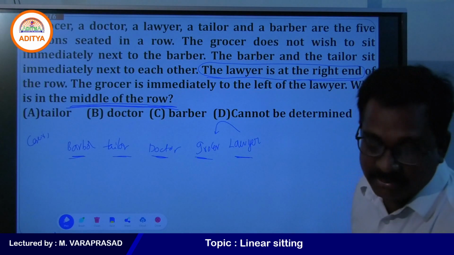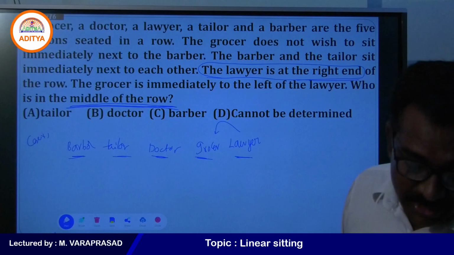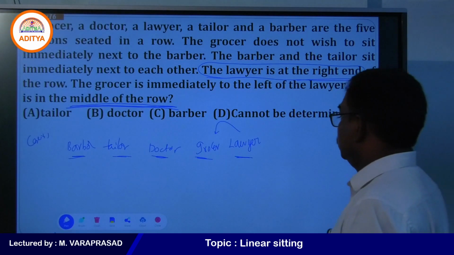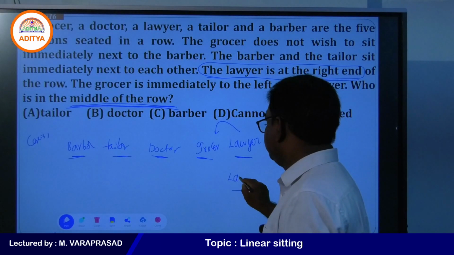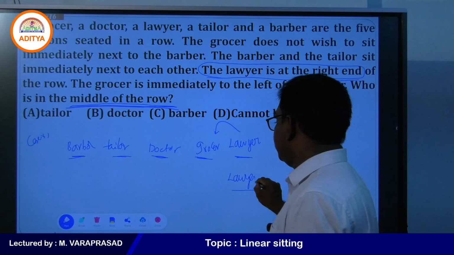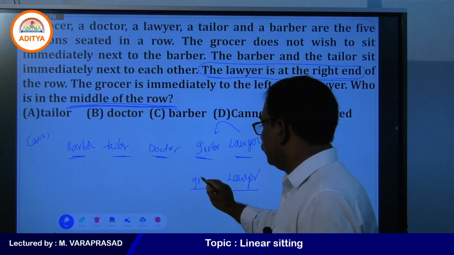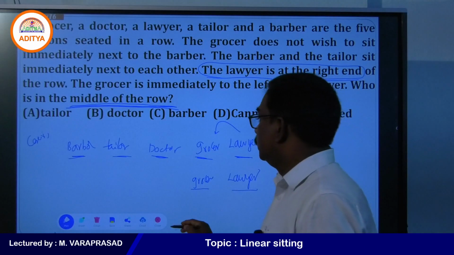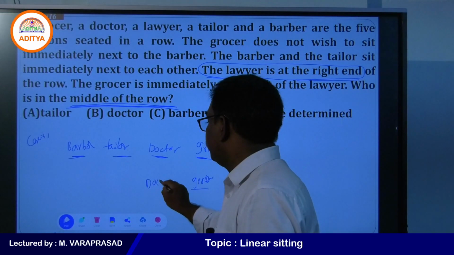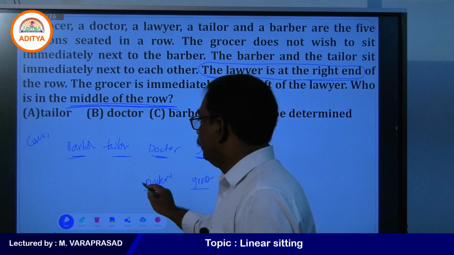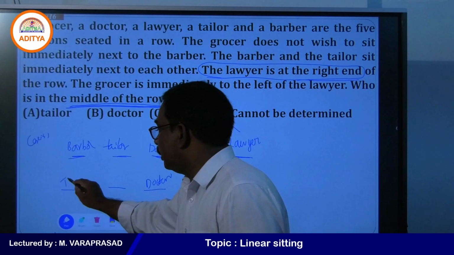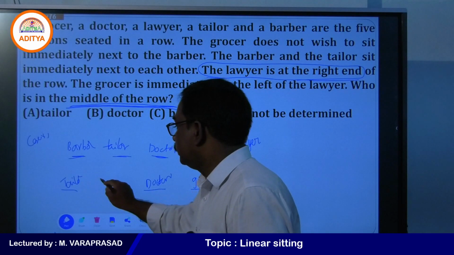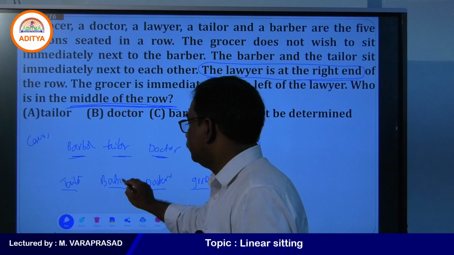So, what is the second arrangement? Lawyer is confirmed. There will not be any change. Grocer also confirmed. Doctor is also confirmed. Yes, we can write here tailor and barber.